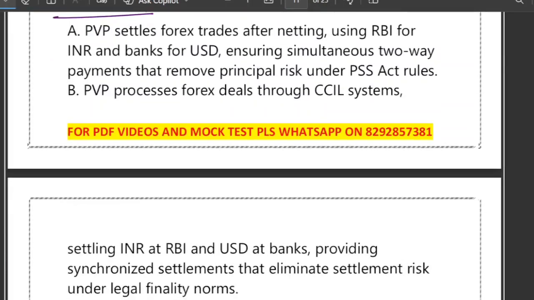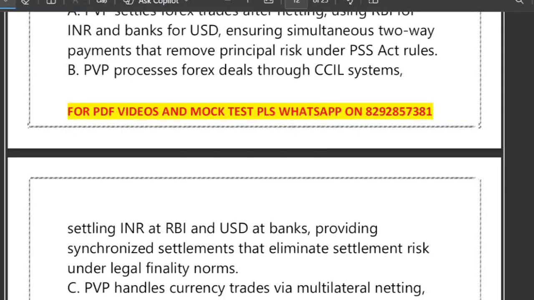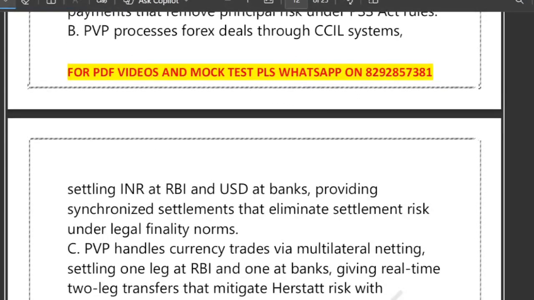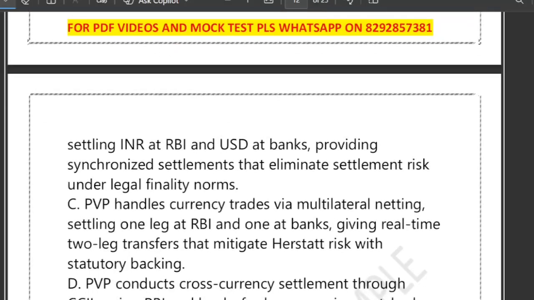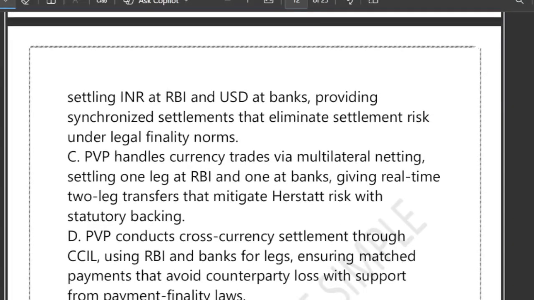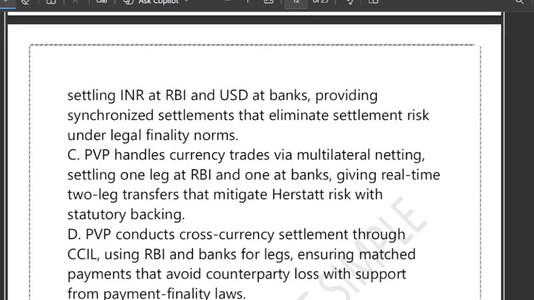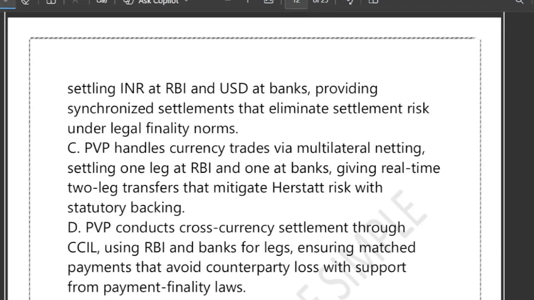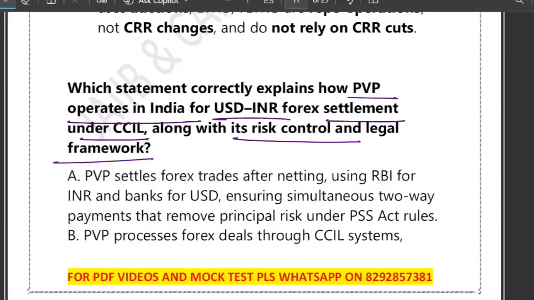B says PVP processes forex deals through the CCIL system, settling INR at RBI and USD at a bank, providing synchronized settlement. C says PVP handles currency trades via multilateral netting, settling one leg at RBI and one at a bank, giving real-time two-leg transfer that mitigates hostage risk. D says PVP conducts cross-currency settlement through CCIL using RBI and a bank for the legs, ensuring matched payment that avoids counterparty loss. So which option do you think is correct here?